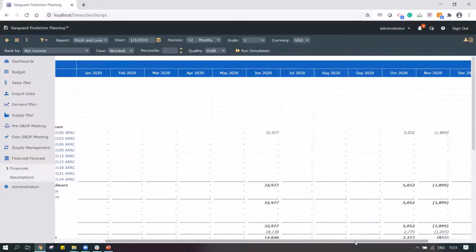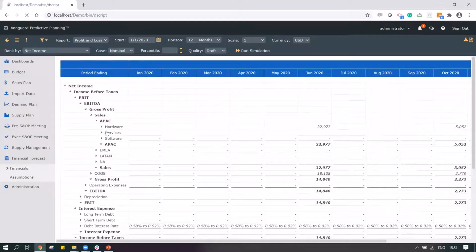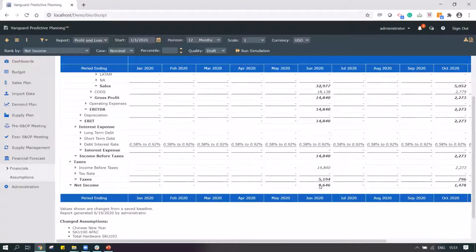How much would it translate to my sales? How much would it translate to my gross profit? How much would it translate to my EBITDA? What would it translate to my net income? So I get an overall picture that one change that I have done on my demand plan would have a direct implication on my net income by 9,646.